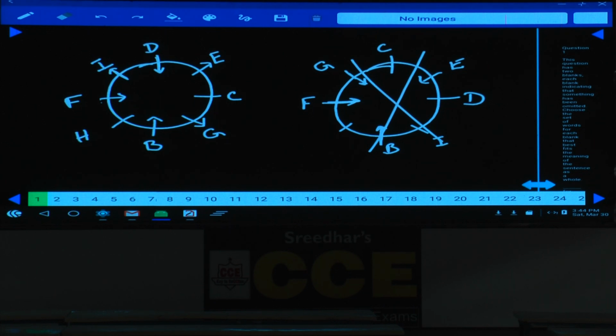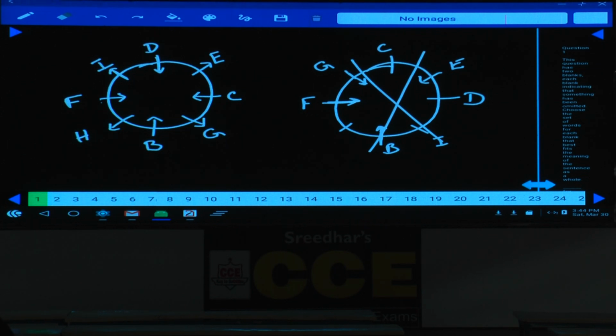Immediate neighbors of E face the same direction. Immediate neighbors of E are C and D. These 2 are facing the same direction. And immediate neighbors of F face opposite. Immediate neighbors of F are I and H. They are facing opposite directions, and H is away from the center.